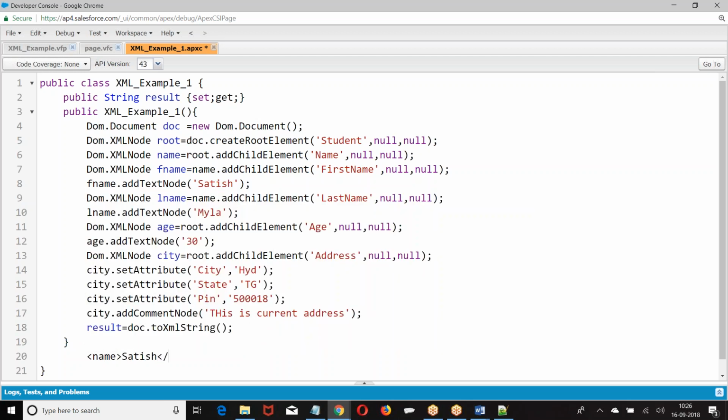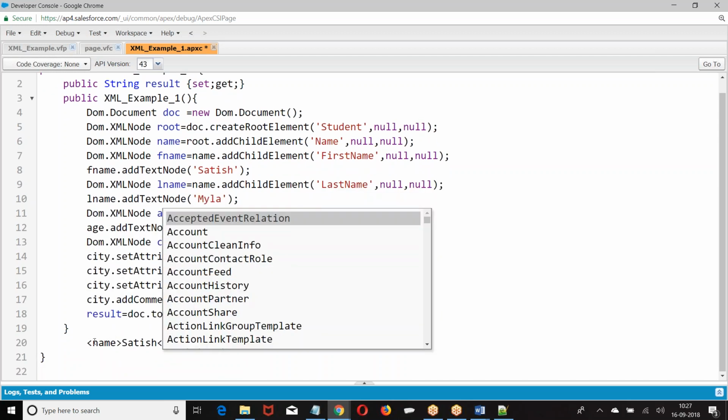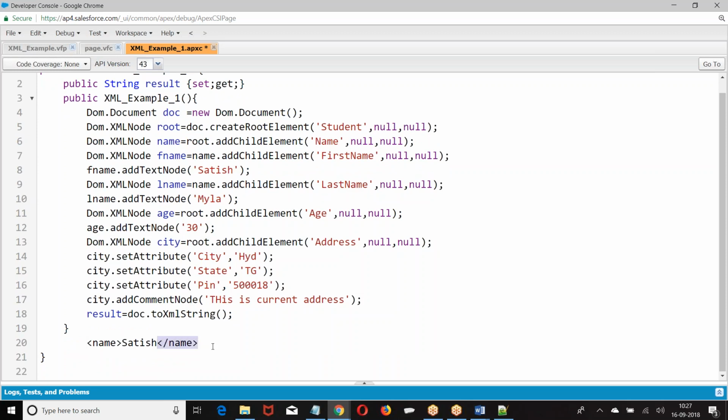Satish. Right. Now this name is an overhead for me. This is the data. Okay. This is the overhead for me. Yeah, I got it. But see for address, line number 13, we have created city.